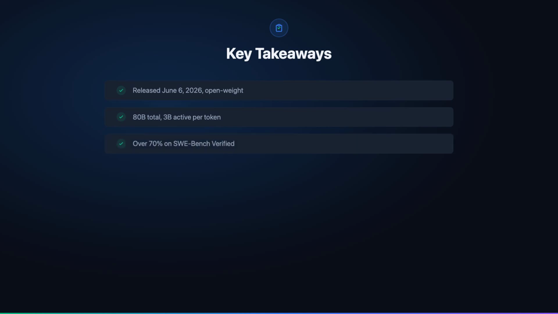Let us recap the key takeaways on Qwen3-Coder-Next and what to do next. Qwen released Qwen3-Coder-Next on June 6, 2026 as an open-weight model for coding agents and local development. It has 80 billion total parameters with only 3 billion active per token, combining hybrid attention with a mixture of experts design. Using the SWE-Agent scaffold, the model scores over 70% on SWE-Bench Verified, a benchmark of real software fixing tasks. Its 3 billion active footprint means we can run the model locally instead of relying on a remote service.